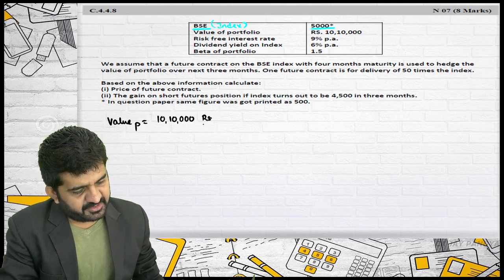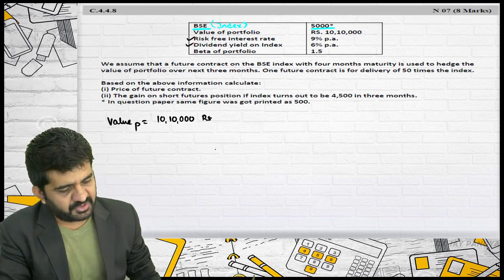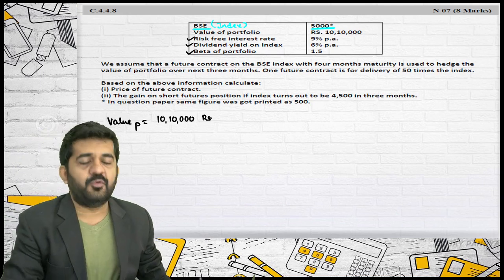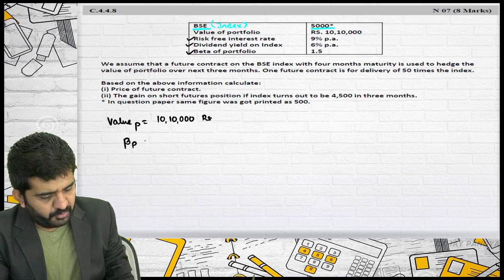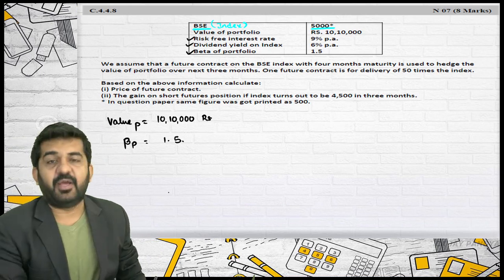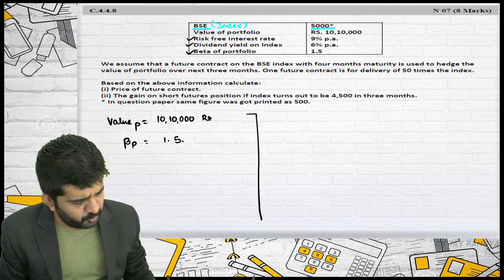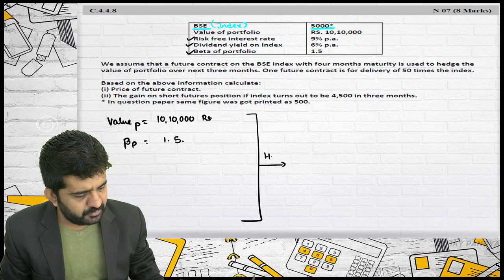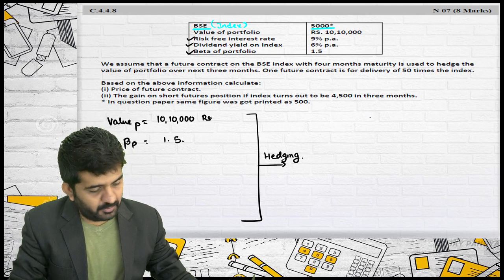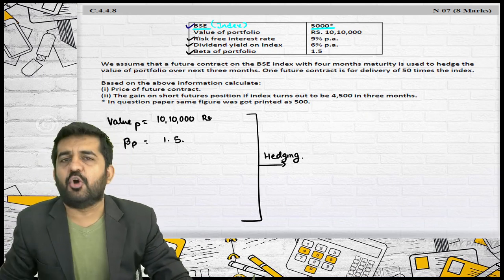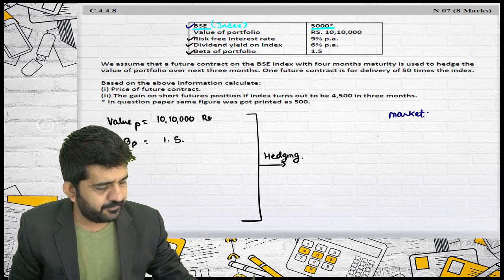Risk-free interest rate is 9%. Dividend yield on index is 6%. I don't know why this is given. Beta of portfolio is 1.5. Is it alright? So the beta of this portfolio is 1.5. Is it alright? Yes, we are doing hedging. They will tell us to do hedging. If I want to do hedging of this portfolio, but in which form I will be doing hedging? Normally the market detail is given. So market will be used to hedge.